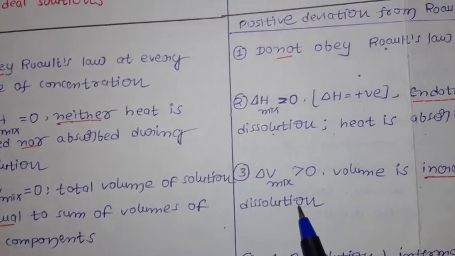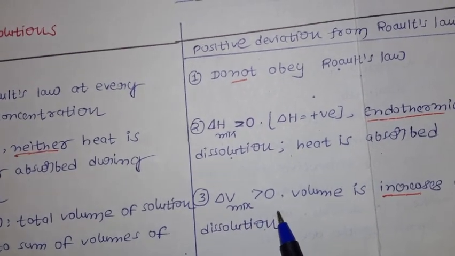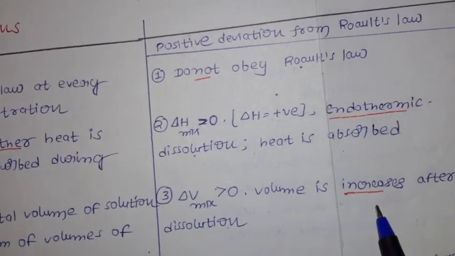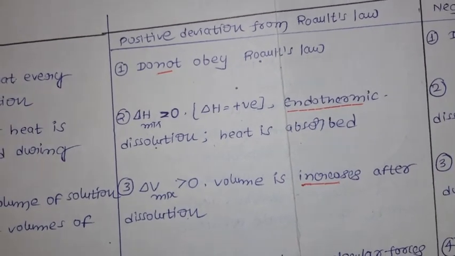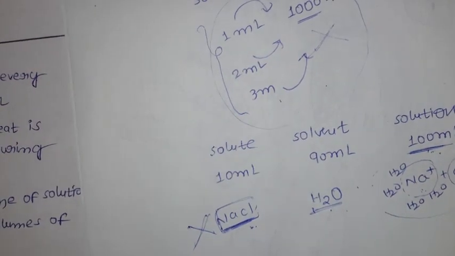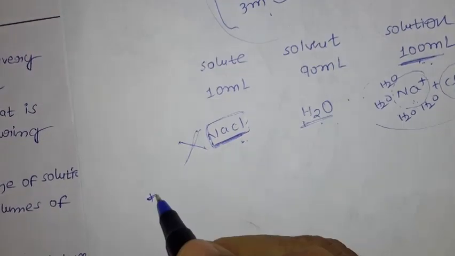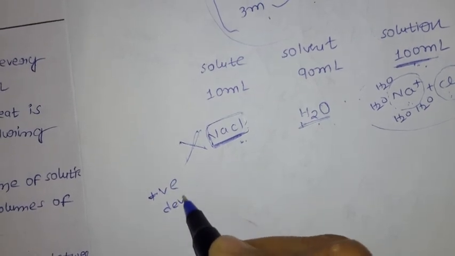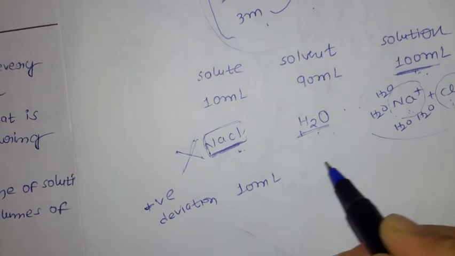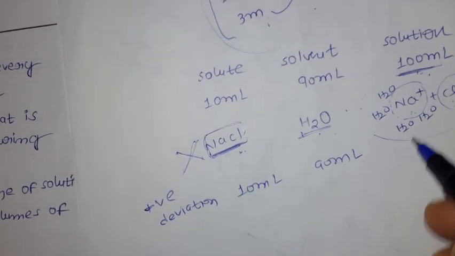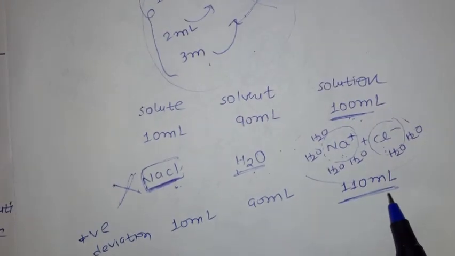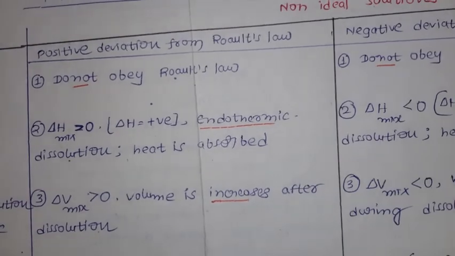But in case of positive deviation from Raoult's law, what happened? Delta V mix is greater than 0. Volume is increased after dissolution. For example, I am adding 10 ml of solute and 90 ml of solvent. What happens is the volume increases, to 110 ml. That is about positive deviation.